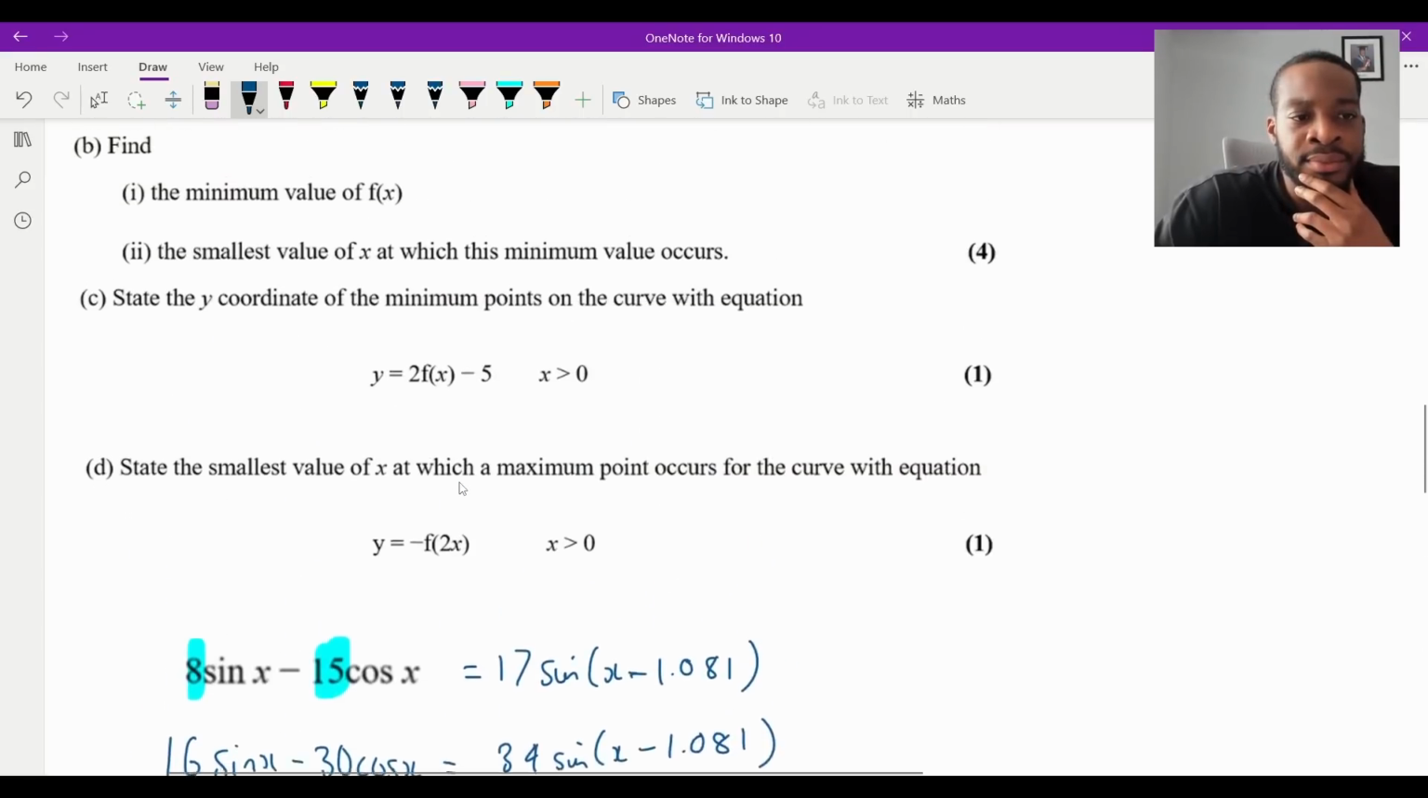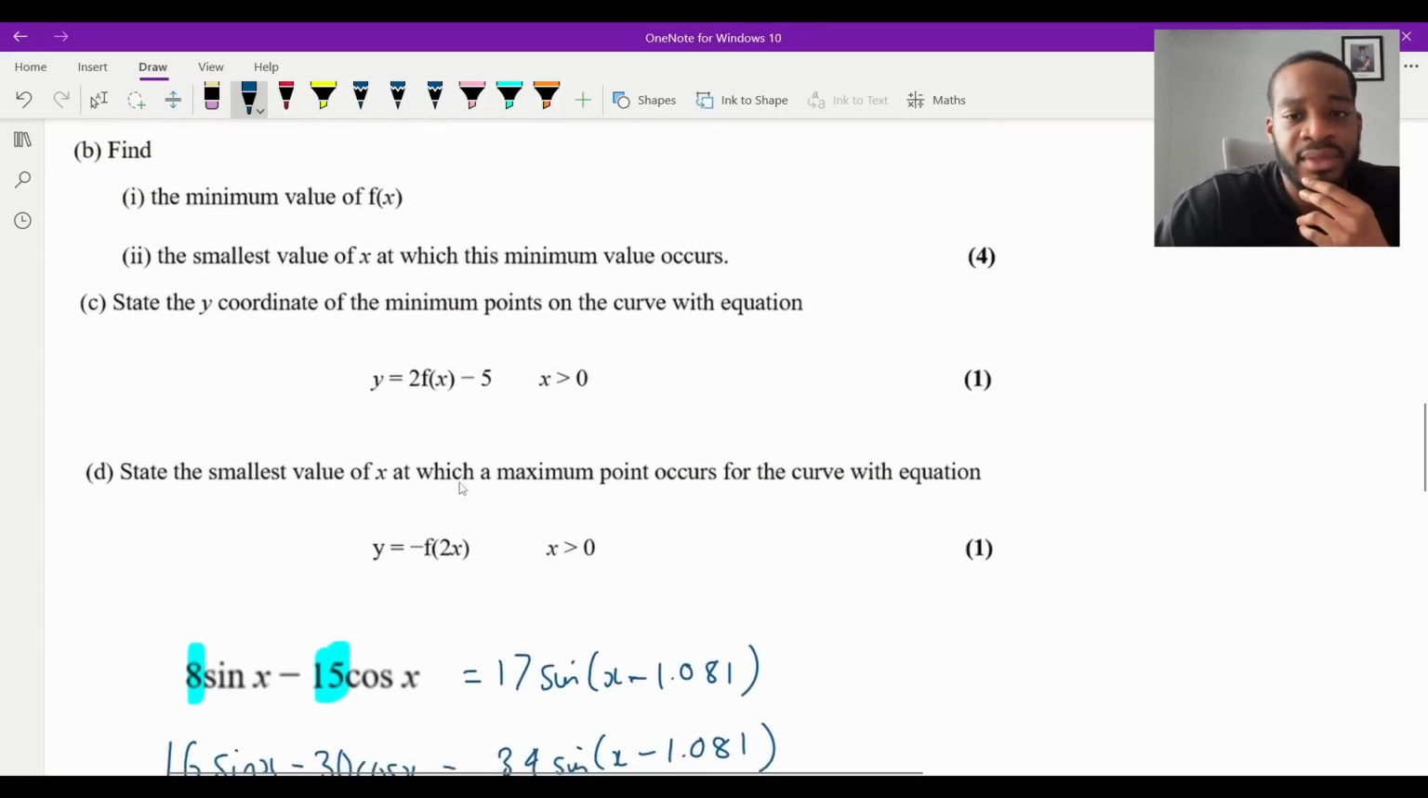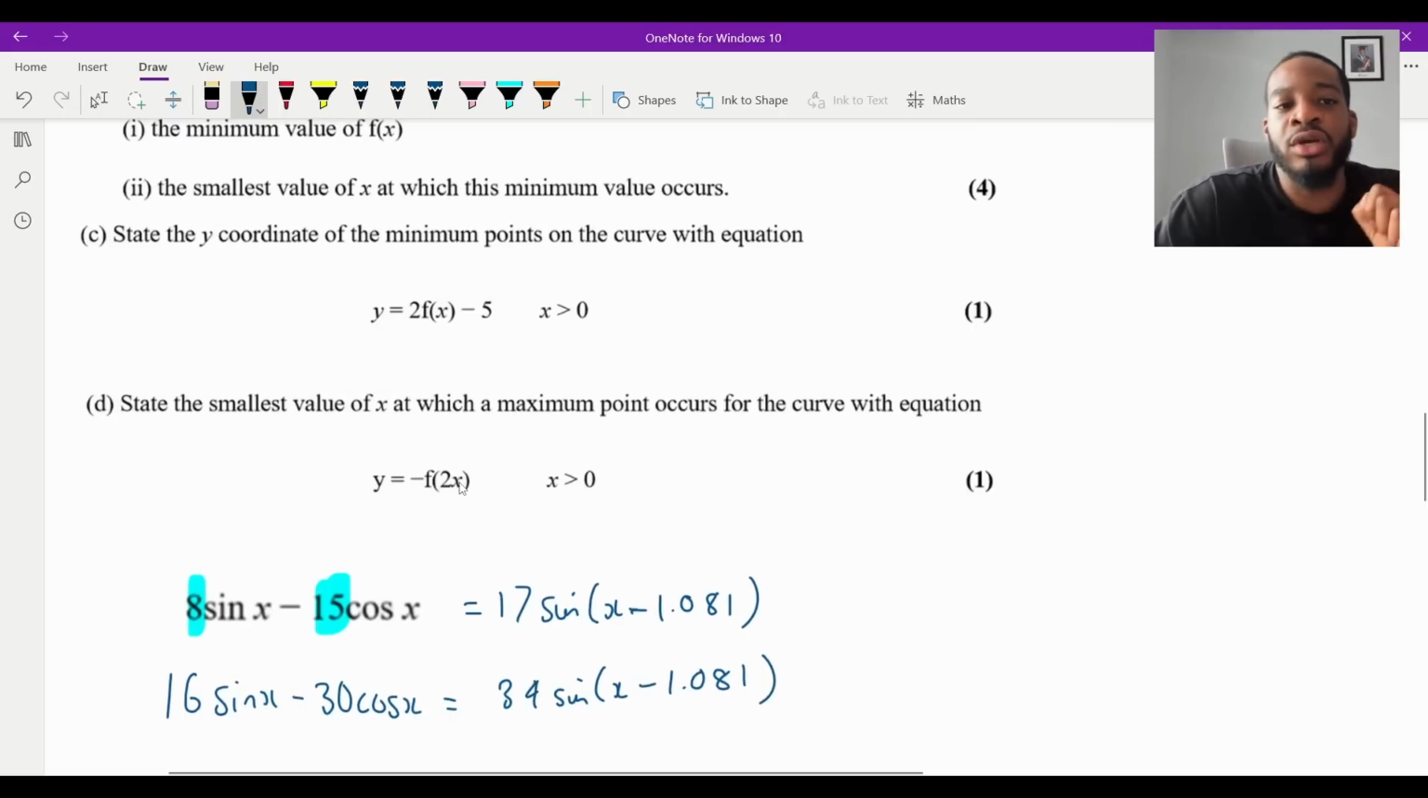Now, part C, it says state the y coordinate of the minimum points on the curve with equation y equals 2f of x minus 5, where x is greater than 0. It's only one mark, right? So we want the minimum point of a transformation of this graph. Now, what's happening here? Well, it's been stretched by 2, right? And then we're just going down by 5. There's nothing else happening here in terms of horizontal or anything like that. And even if there was, it doesn't really matter, because we're looking for the y coordinate of the minimum point, which wouldn't be affected by horizontal movements.